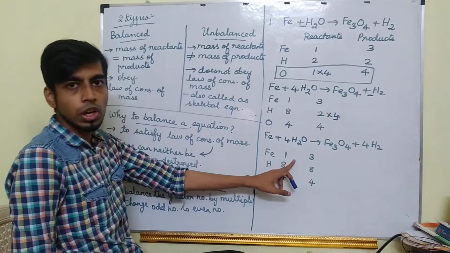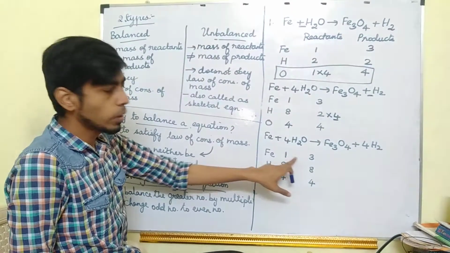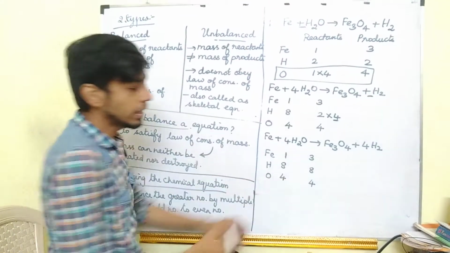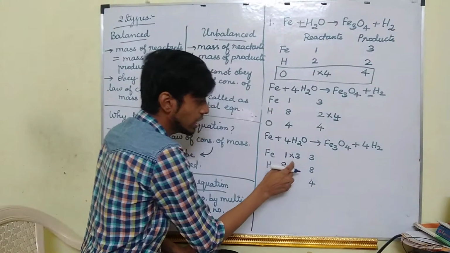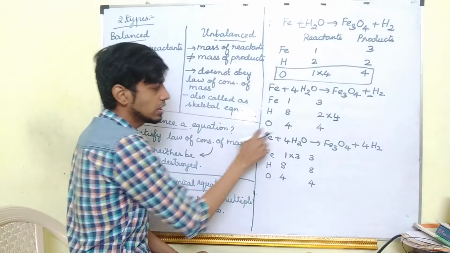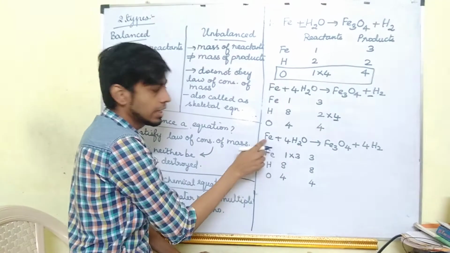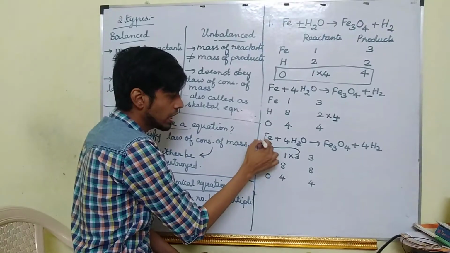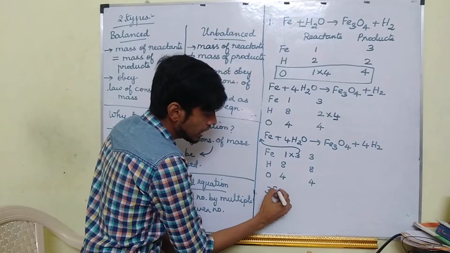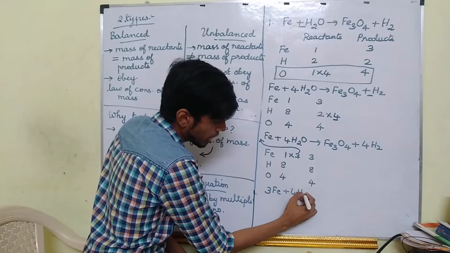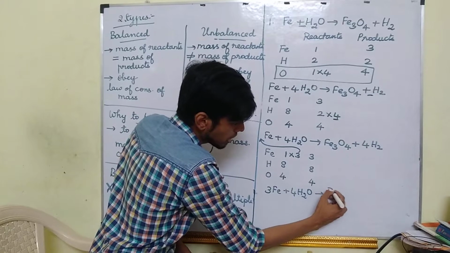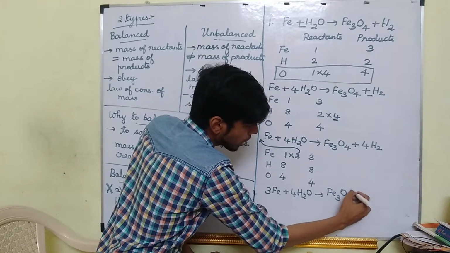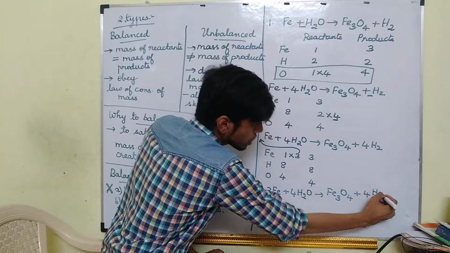Now what is left out? Iron. Can I change this 1 into 3 by multiplication? Yes. So 1 into 3 in the reactant side. Here iron is present, so here I will write 3. So 3Fe plus 4H2O gives Fe3O4 plus 4H2.